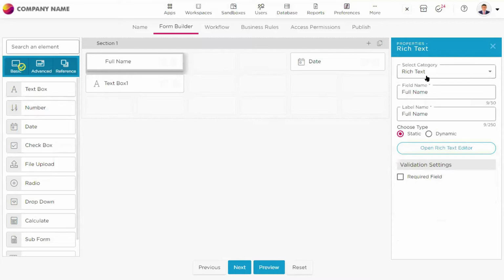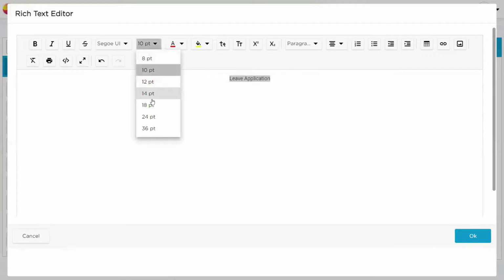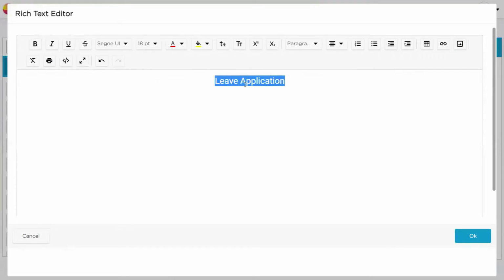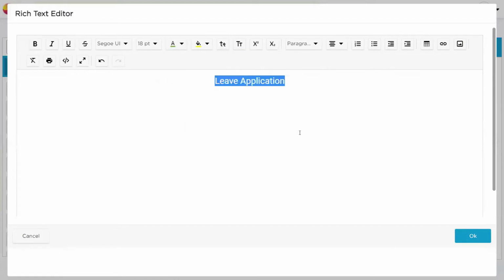I would select the text box category as rich text, open the rich text editor, and put a leave application as a heading, and then place it at the center, change the font size, and change the color to green.